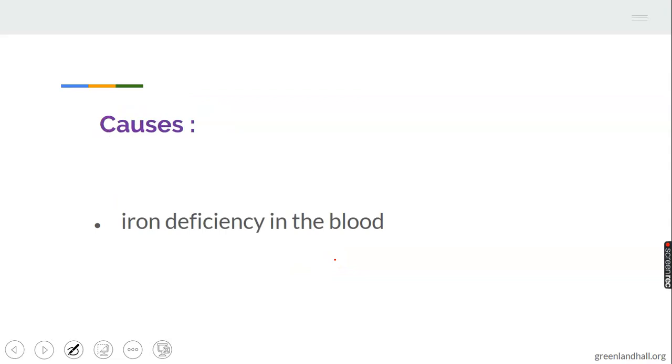Causes: iron deficiency in the blood. Remember I told us that the feeds given to farm animals must be complete. It must be balanced. We call it balanced ration, maintenance ration, and production ration.